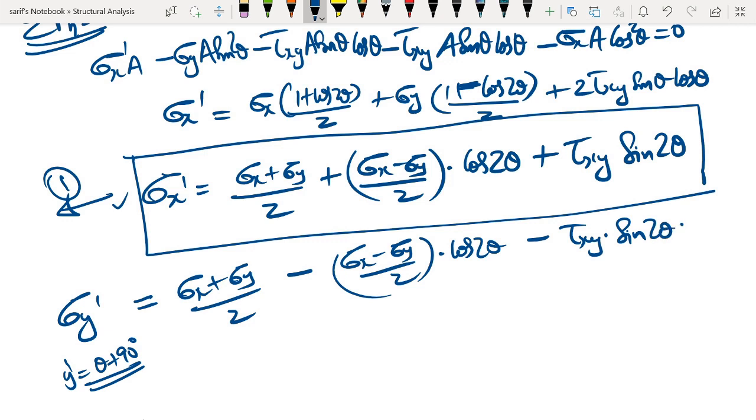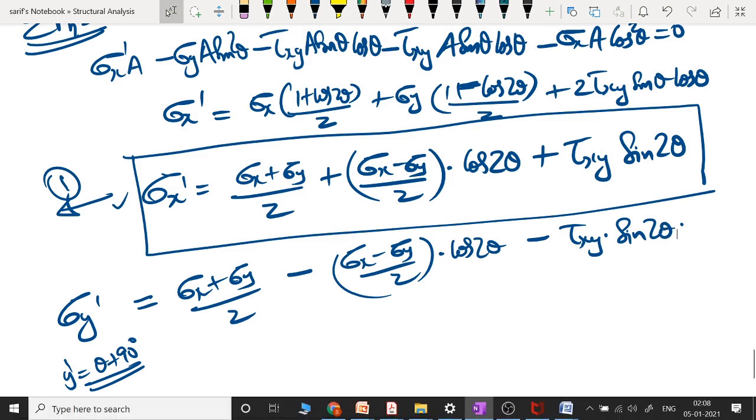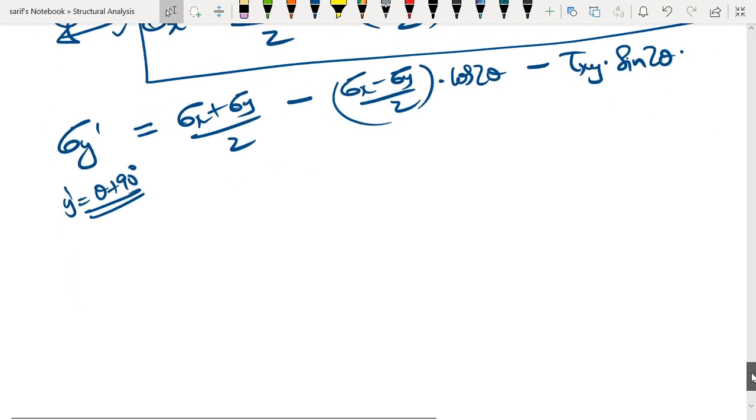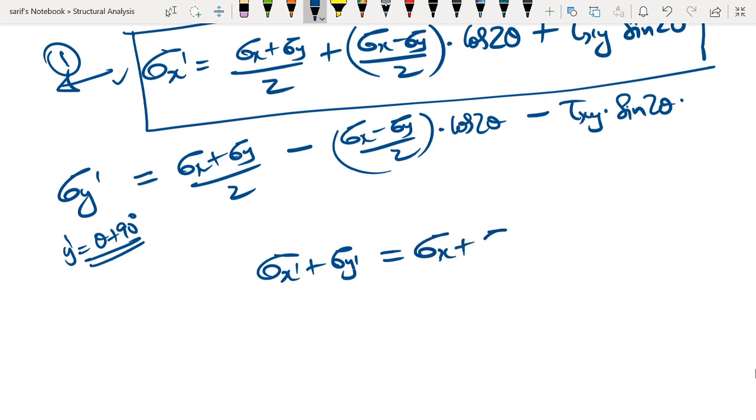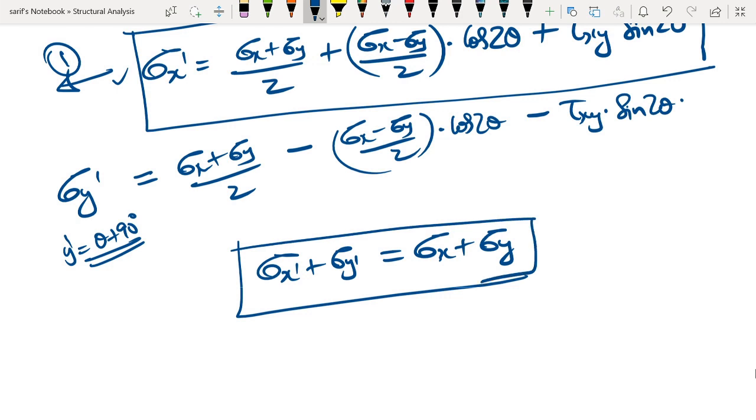So this will be the expression for sigma y dash. Now if you try to add the equations for sigma x dash and sigma y dash, we will see that sigma x dash plus sigma y dash is equal to sigma x plus sigma y. Now this is a very important result that we need to keep in mind. That is, the sum of the normal stresses on two mutually perpendicular planes is going to be the same at a particular point. So this idea has to be kept in mind.